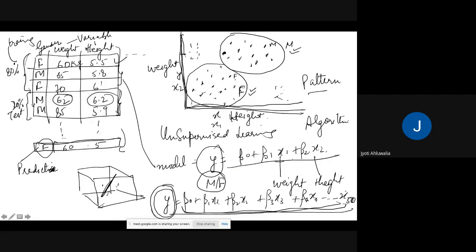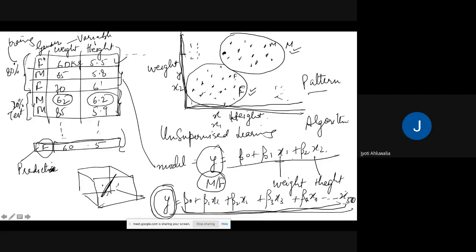So if I plot this information, then I can see through the plot that there are two segments, two clusters of data points with me. And then the computer will tell me two clusters. It will not tell me whether it's a male or a female. It will just tell me that there are two clusters. And then I can interpret that these two clusters might be two different types of people, right?